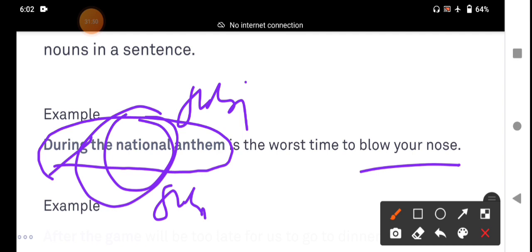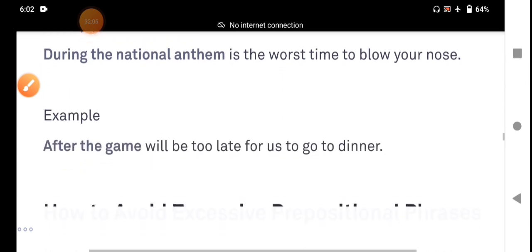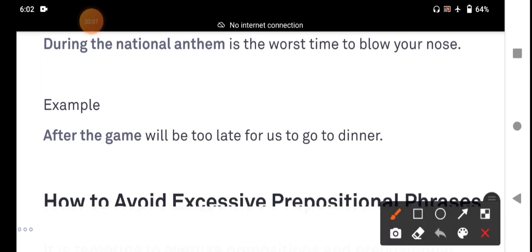The prepositional phrase functions as a noun. It may come in the subject place or a complement place. In both positions, only two positions it comes, my dear students. And then, what is another example? After the game, it will be too late for us to go to dinner.